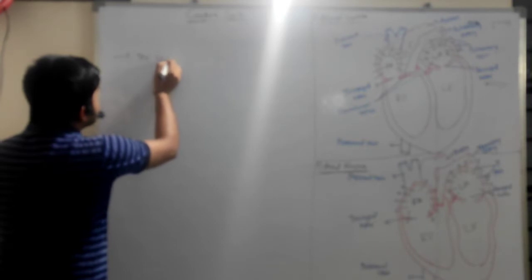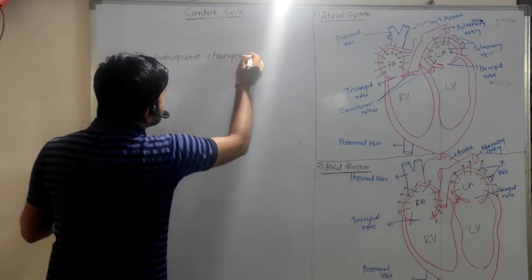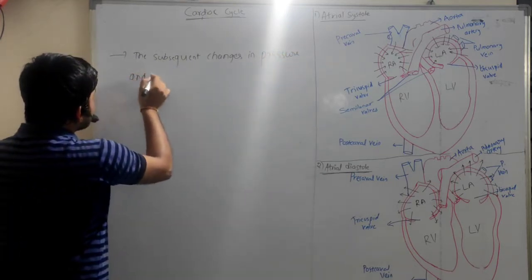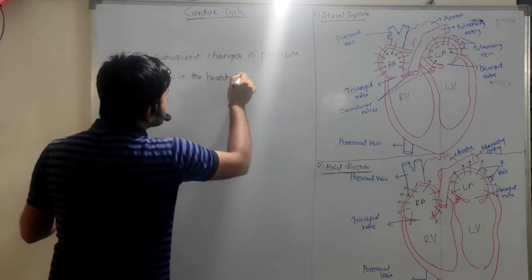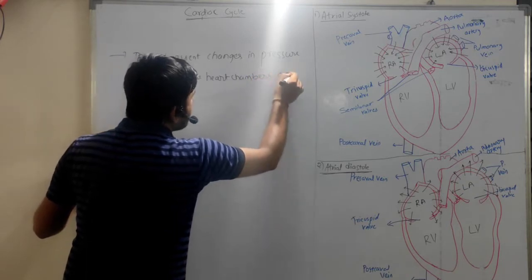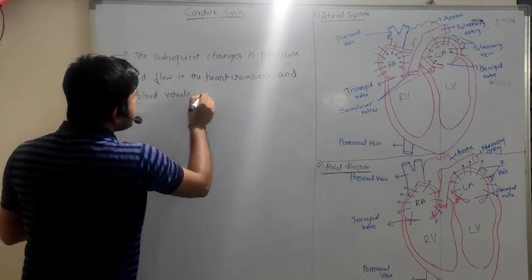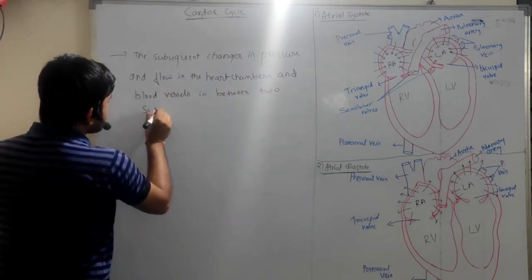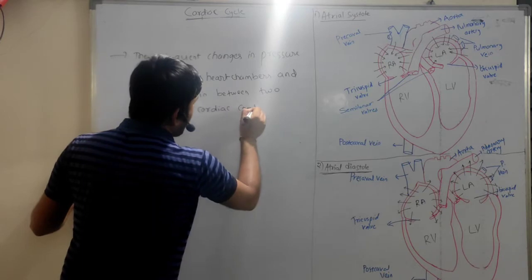So if you see the definition, it is the subsequent changes in pressure and flow in the heart chambers and blood vessels in between two subsequent cardiac contractions.